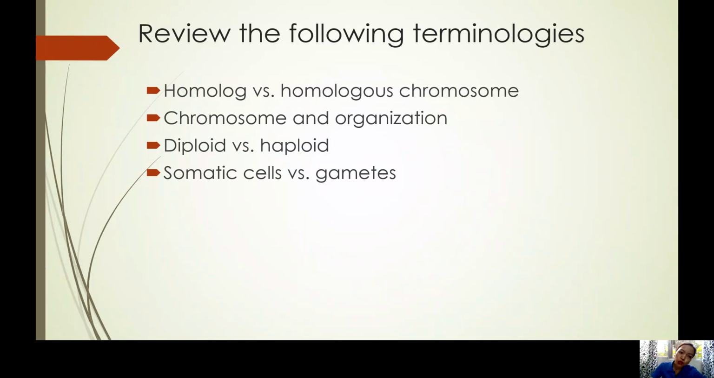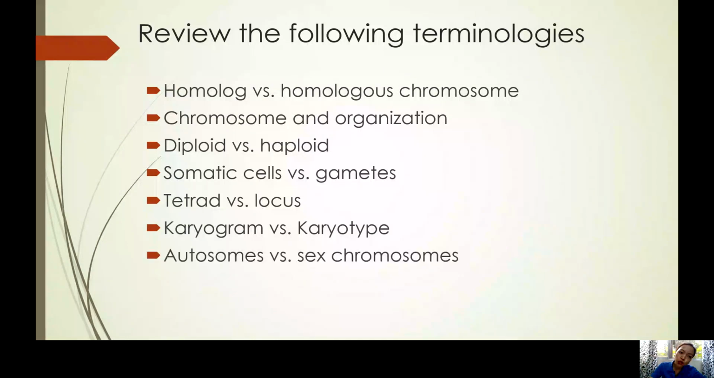Smallest. When we say karyotype, that is the process of organizing. Then when we say autosomes, that is chromosome 1 to 22. Sex chromosome, this is the 23rd. So the sex chromosome sa male, that is XY. For the female, that is XX.